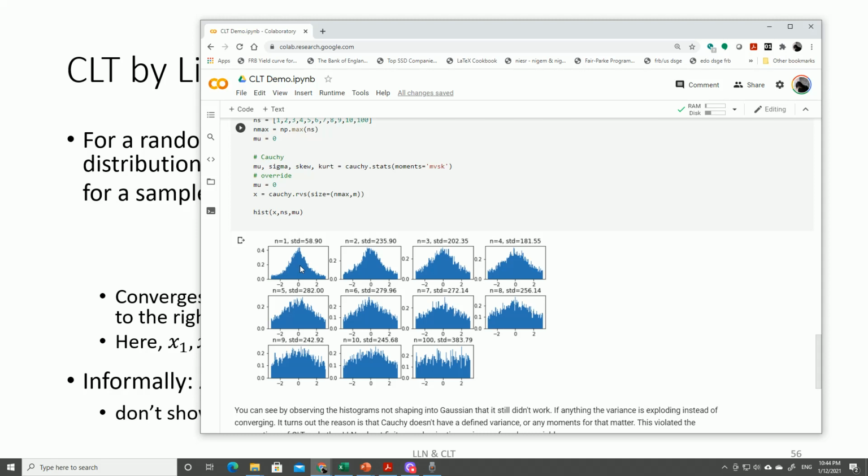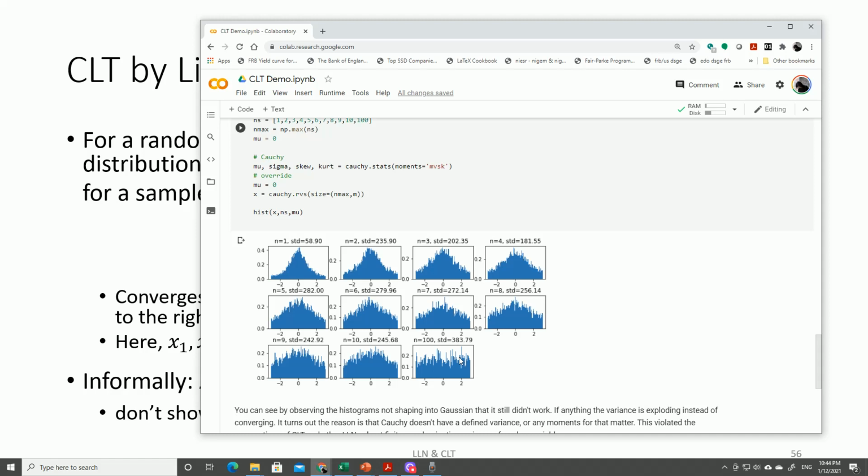Because the variance and the mean are not defined, CLT does not apply, and not only does it not apply, it actually doesn't work. We see the sum of Cauchys is not normal. We will learn later in the course that Cauchy, like the normal distribution actually, belongs to a family of distributions called stable. If you add two stable distributions, you get stable back. So if you add two Cauchys, you get Cauchy back. You don't get normal. That's why it doesn't converge to normal.